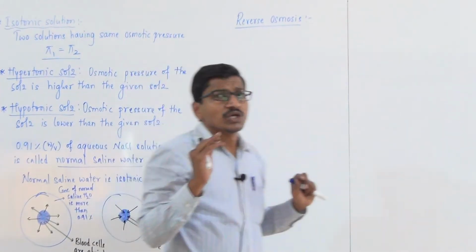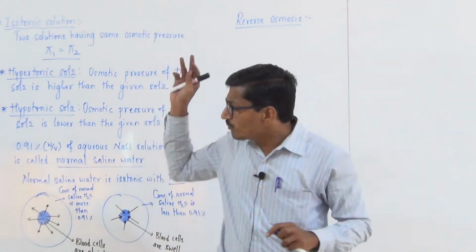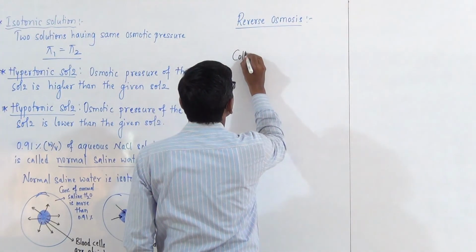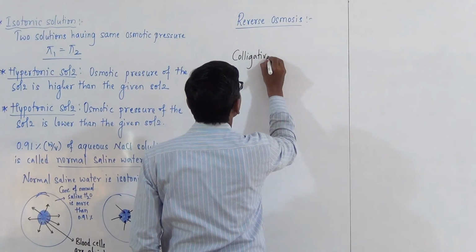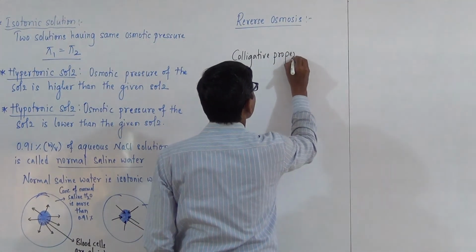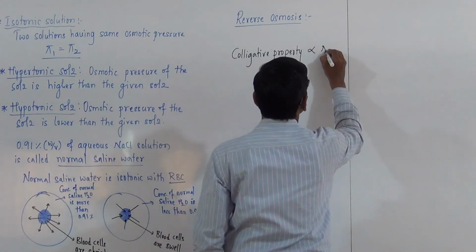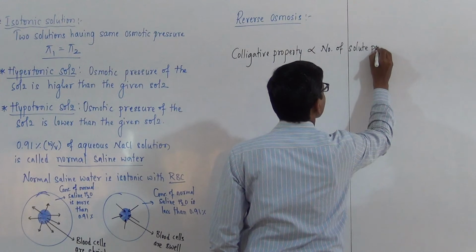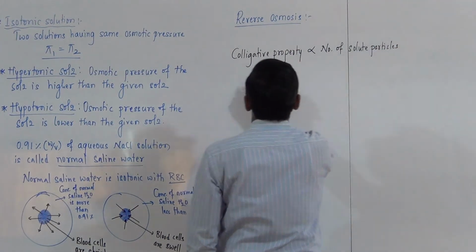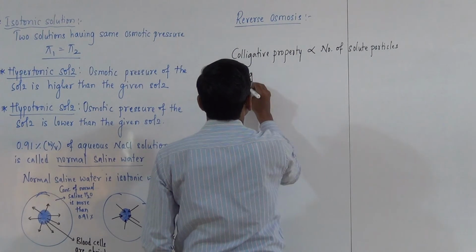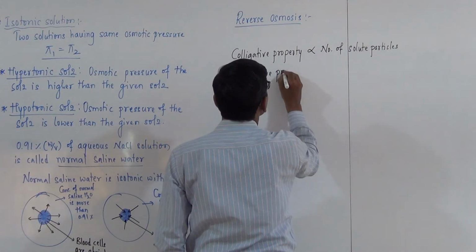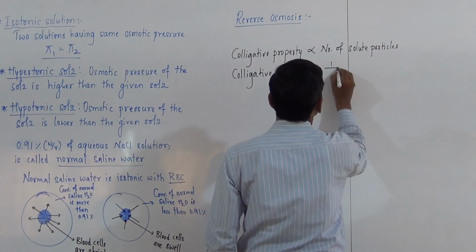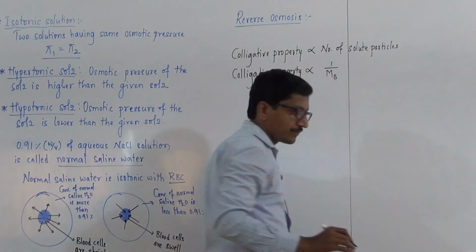These are the colligative properties. From all the four colligative properties, colligative property is directly proportional to number of solute particles, and colligative property is inversely proportional to MB.